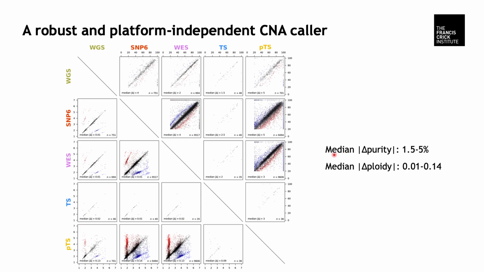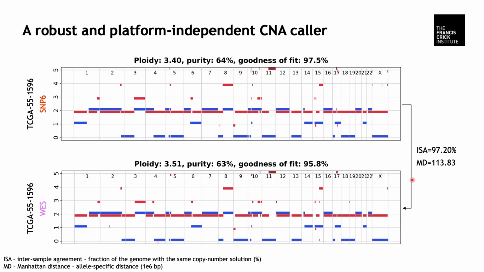Overall, we observe very good agreement with a median absolute purity difference of 1.5 to 5% and a median absolute ploidy difference of 0.01 to 0.14. We then compared copy number alteration profiles from ASCAT using 2 metrics of interest. One is the allele-specific Manhattan distance expressed in millions of base pairs, and the other is the intersample agreement expressed as the fraction of the genome with the exact same copy number status.